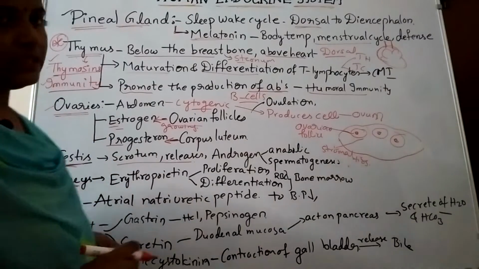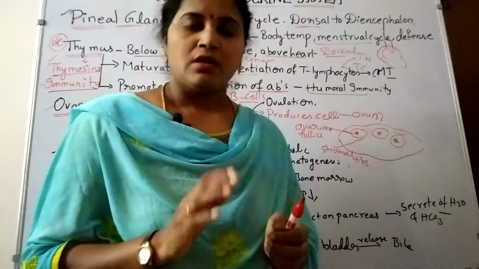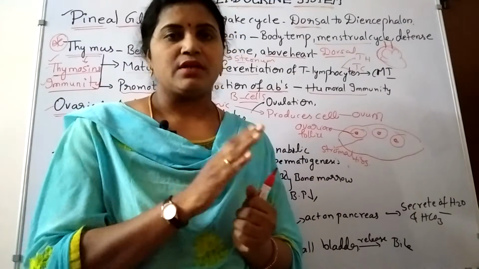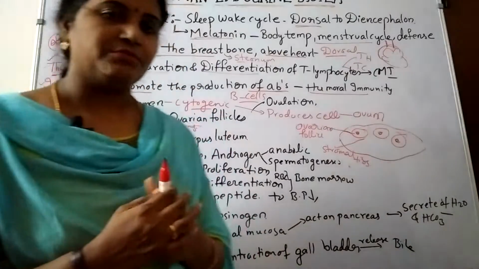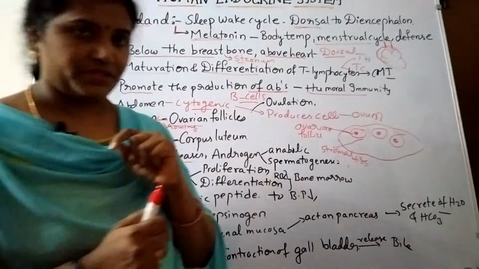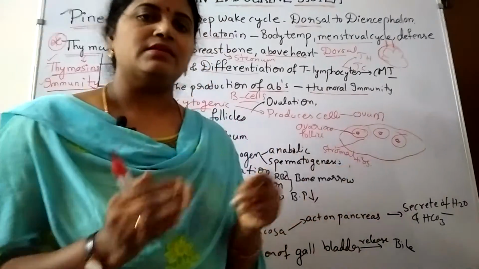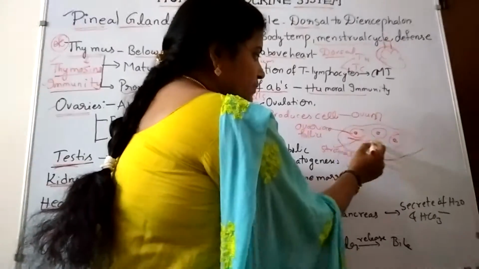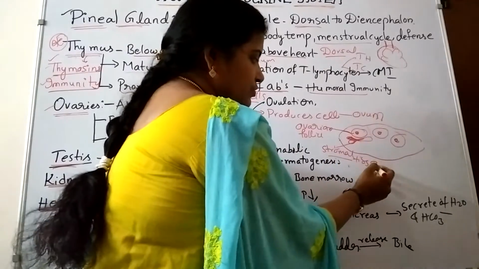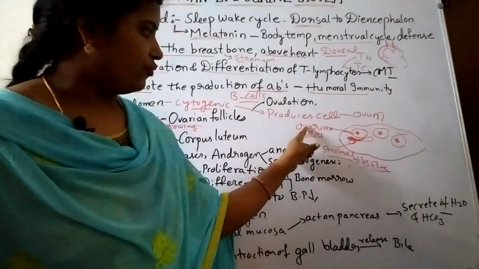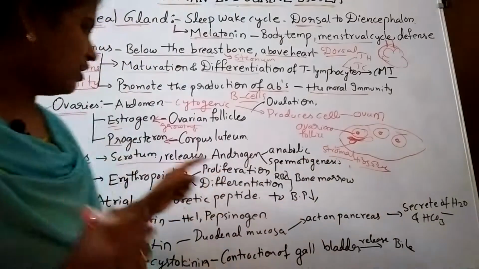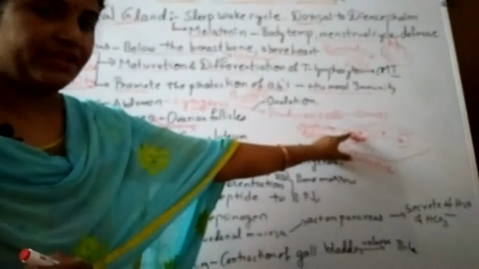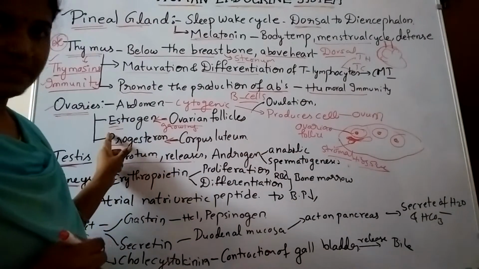Then ovaries are present in the abdominal region. A pair of ovaries are present on either side of the uterus, and the ovaries contain two important structures. One is ovarian follicles, another one is the stroma. These are the ovarian follicles, and the middle spaces are nothing but stromal tissues. Growing ovarian follicles release the hormone known as estrogen.